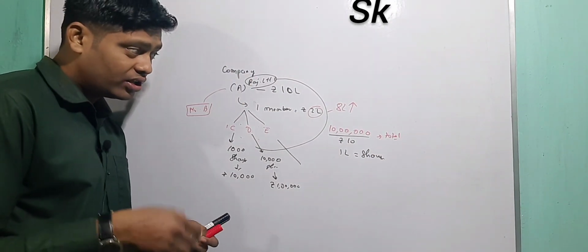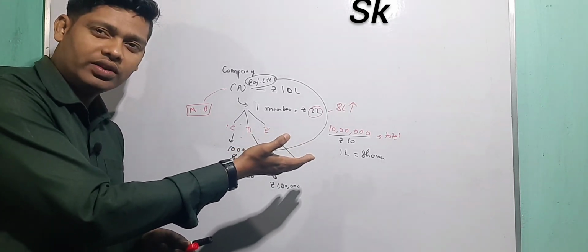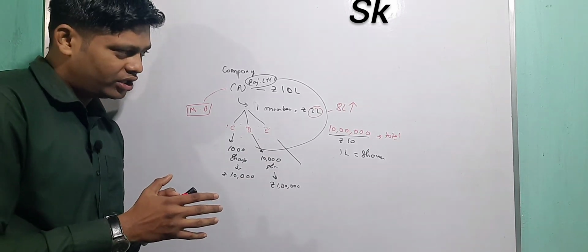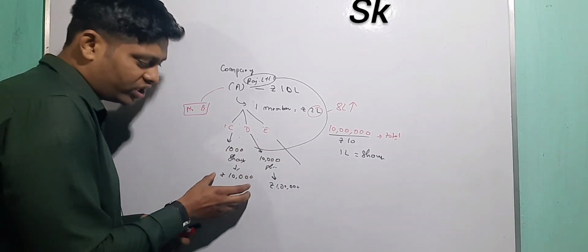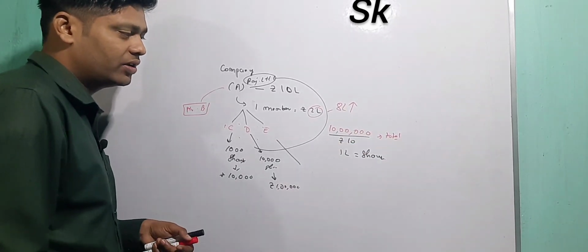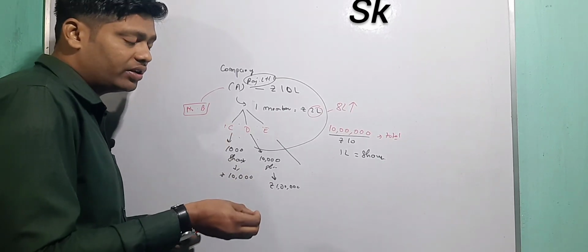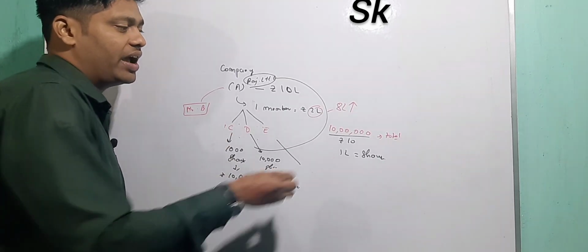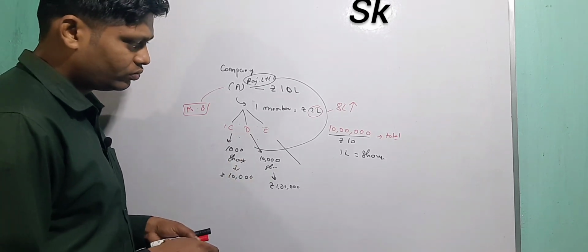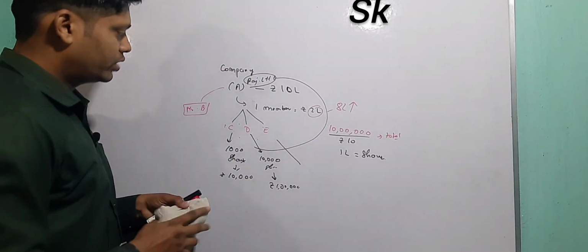And what is the advantage for these people? Why are they giving this money? Because whenever a company is making a profit, according to the shares they are holding, the amount will be divided. That profit is termed as dividend, or you can say annual dividend. Okay, understood?